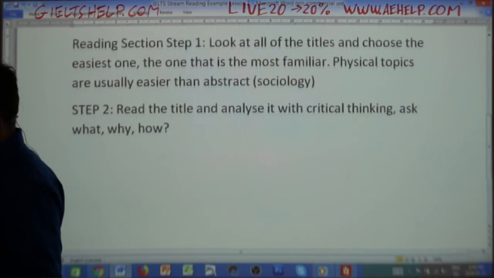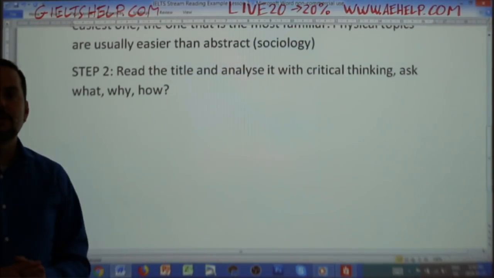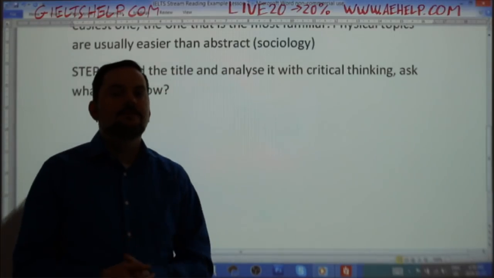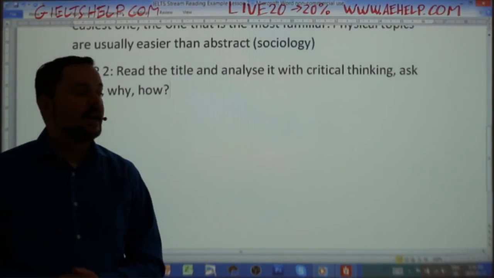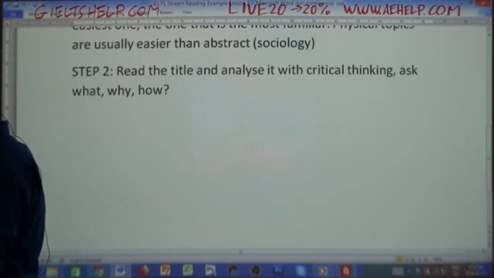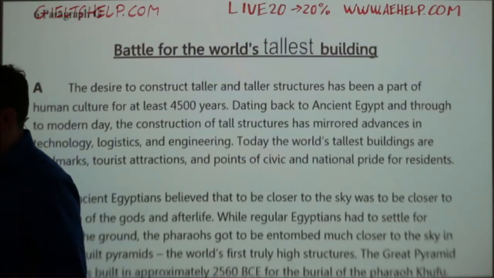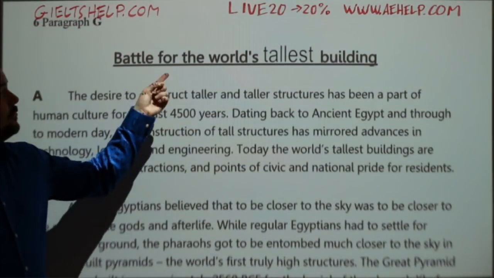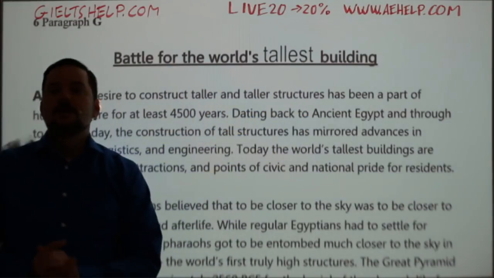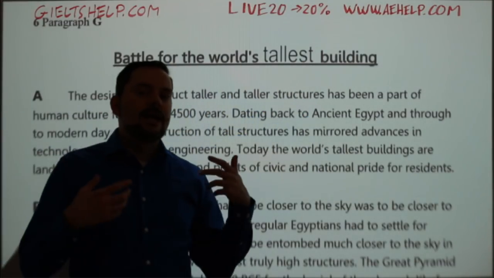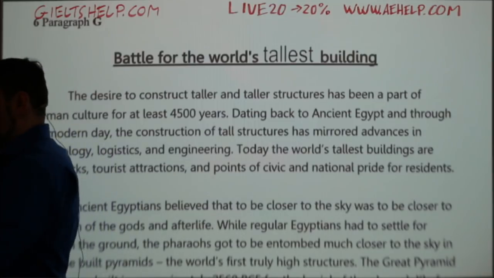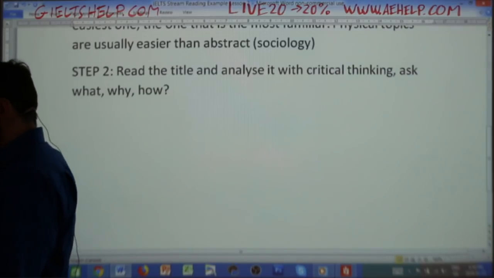Okay, so step number 2, once you've chosen the topic that's going to be easier for you, is analyze the title. So here, again, the title is Battle for the World's Tallest Building. So let's ask what, why, and how about this title, okay?